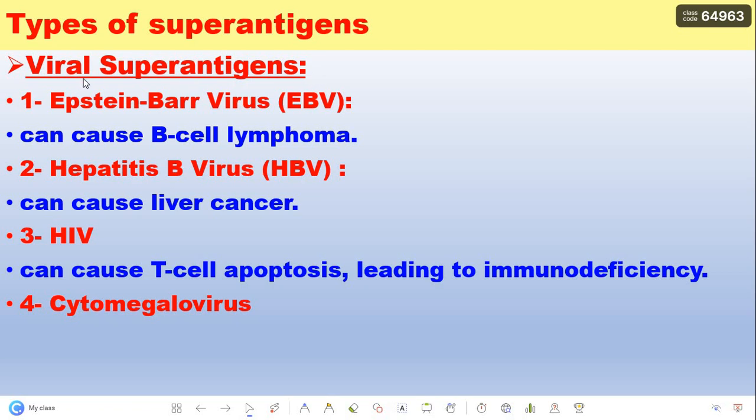Viral superantigens. Number 1, Epstein-Barr virus can cause B cell lymphoma. Number 2, hepatitis B virus can cause liver cancer. Number 3, human immunodeficiency virus (HIV) can cause T cell apoptosis, leading to immunodeficiency, as can cytomegalovirus.